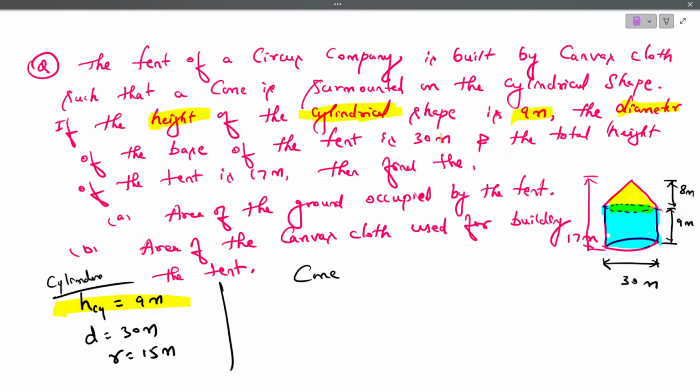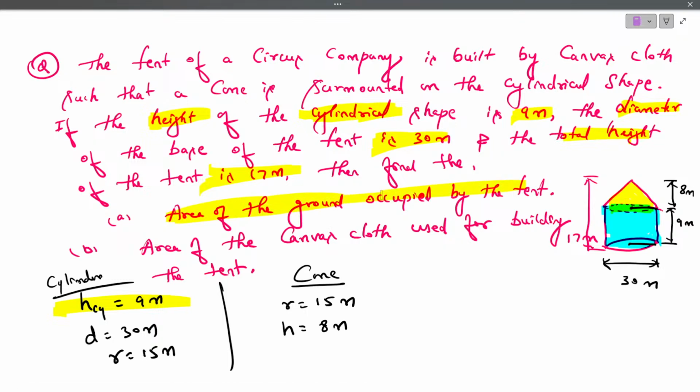Diameter is 30, then radius we got, total height is 17 meter. Okay. So from cone, what did we get to know? As we know that the radius of cylinder and radius of cone both are equal. So even radius of cone is also 15, but height of the cone is 8 meters. Now what they are asking us to calculate?